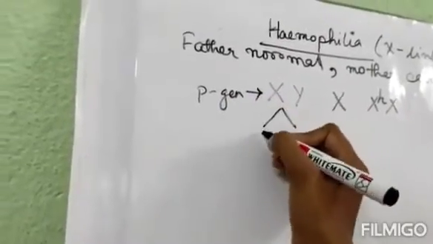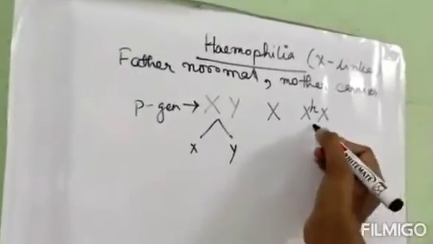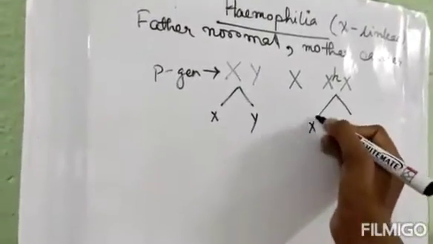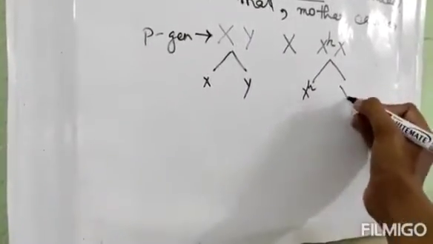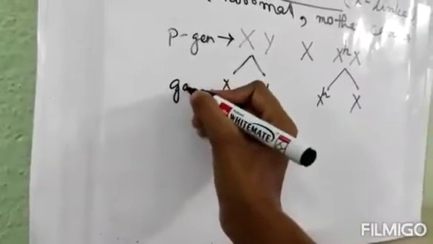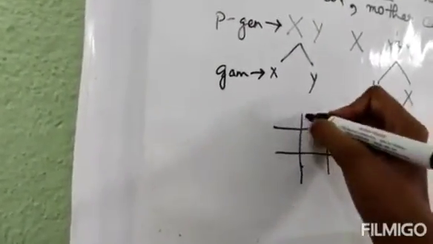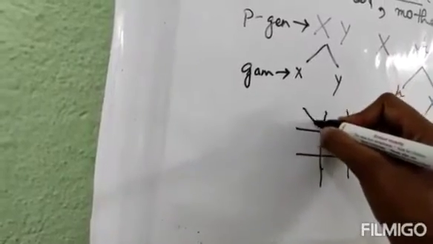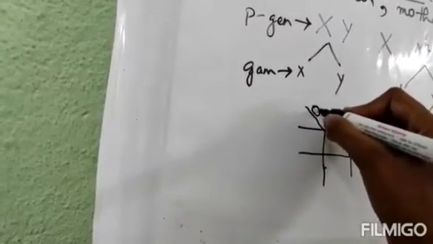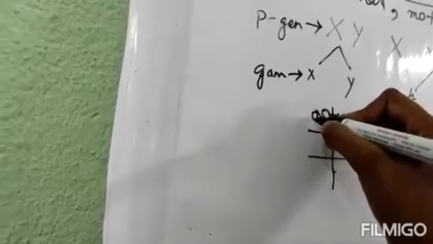Now this is the P generation. Now the gametes will come out: X, Y. Over here, one is affected, another one is normal. These are the possible gametes. Now, what will be the offspring? We will not perform the further cross. We will just do the checkerboard. It is the female side and it is the male side.